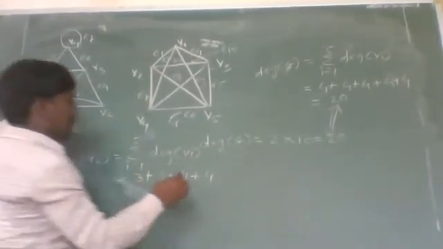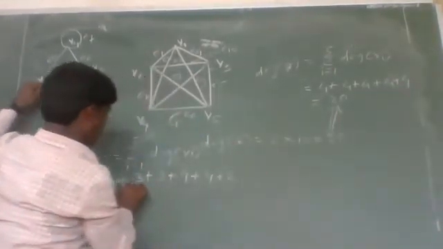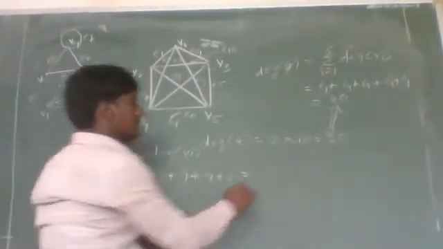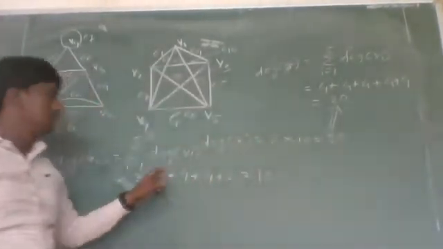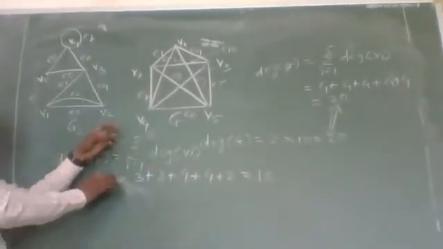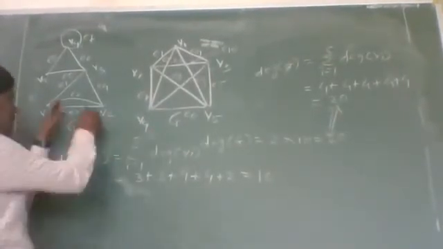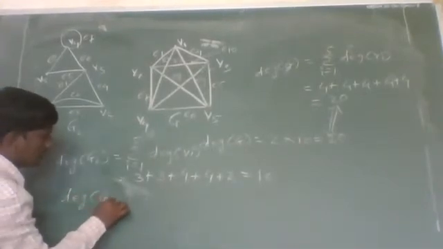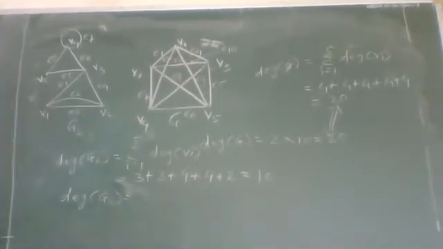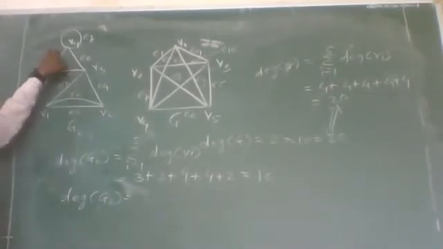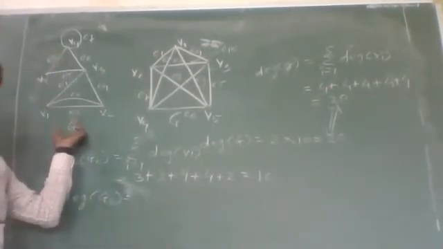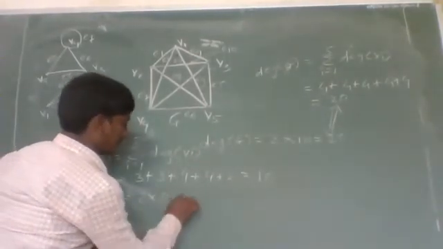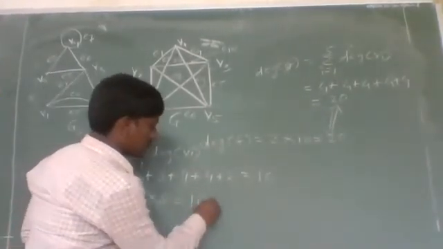Now degree of vertex V5 is 2, which gives a total of 16. This is from the definition of degree of a graph. Now let us check by the handshaking lemma. Here there are 8 edges. Then the degree of graph G will be equal to 2 times the number of edges in a graph G, which is equal to 16.